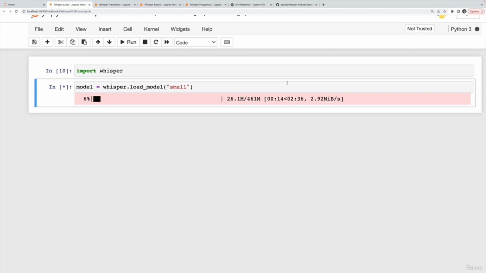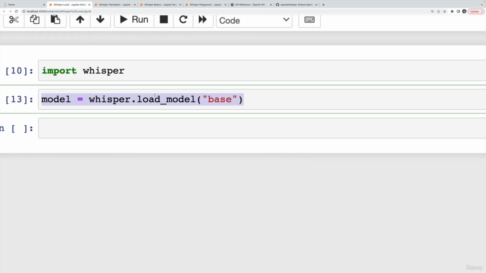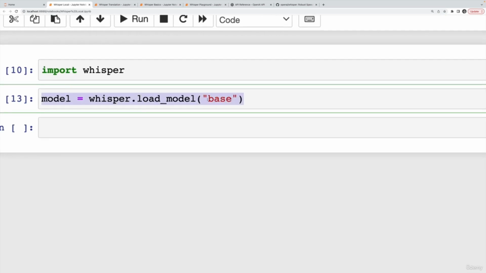But if you haven't, presumably you haven't, if you download base, it won't take as long, but it still takes a bit of time. But then once that's done, let me just stop that cell. Once that's done, you'll have it on your machine, and you can see it's not downloading it again from scratch. And once you've done it one time, it's already on our machine, so it's almost instant. Okay, so I now have my model.